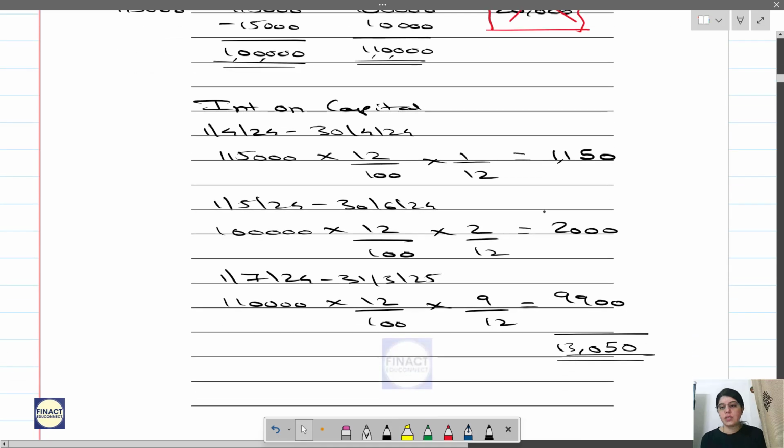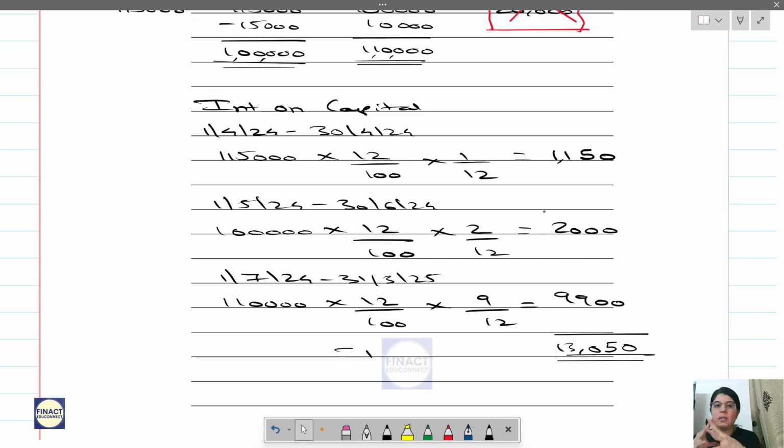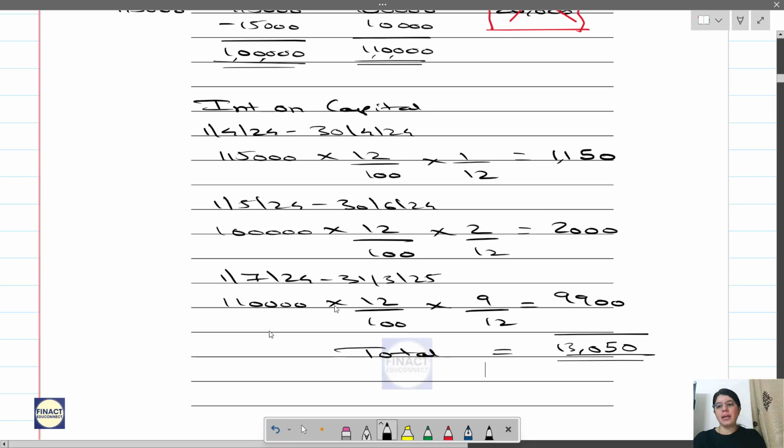Check your answers. Be very clear. Now we will be solving a lot of questions related to interest on capital, so you should know what needs to be considered, how it is to be calculated, and if the opening balance is not given, what should be done. Everything should be very clear. Okay, interest on capital calculation is done.